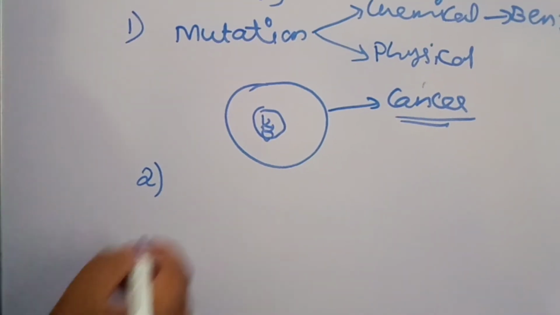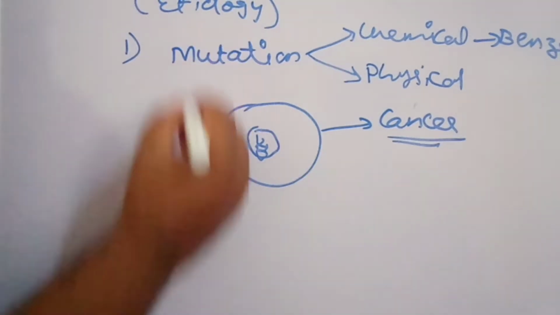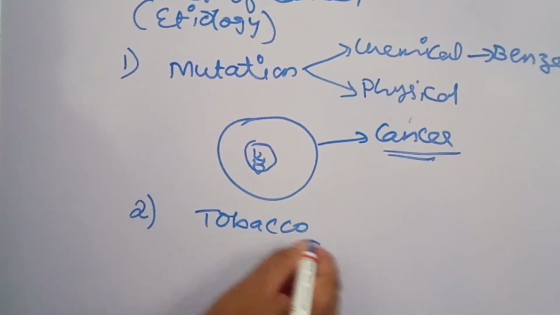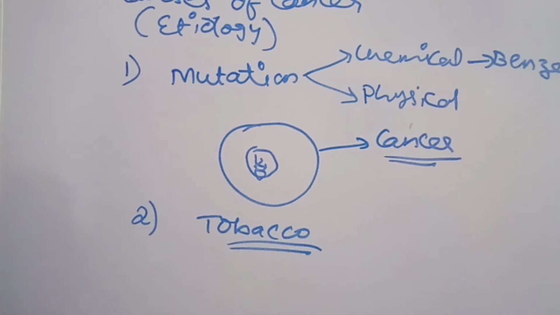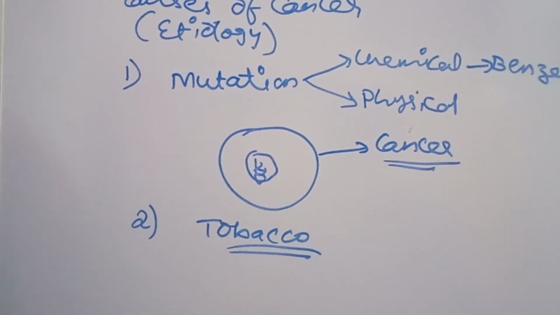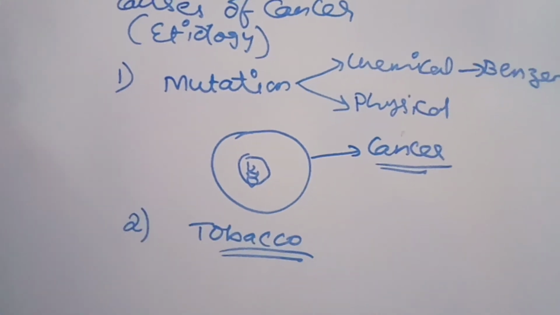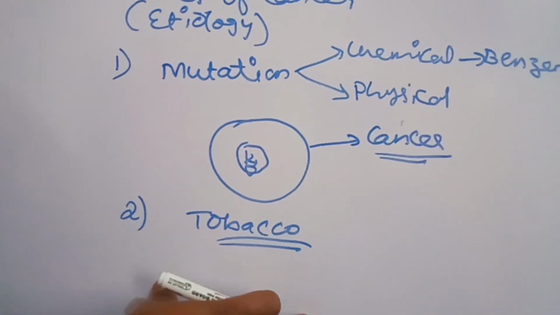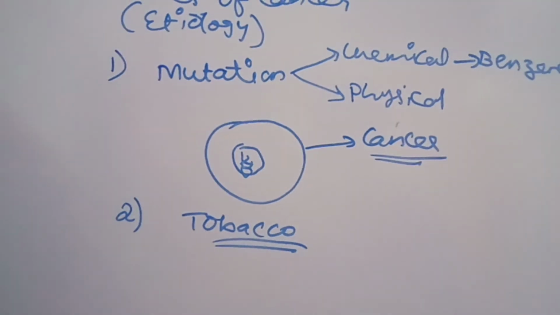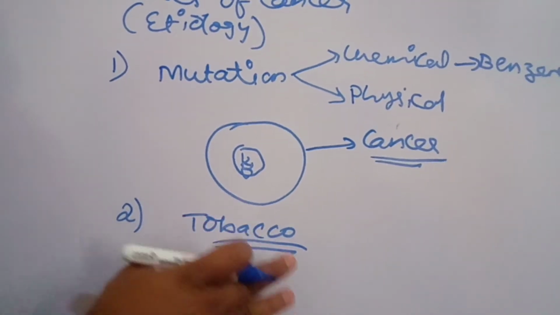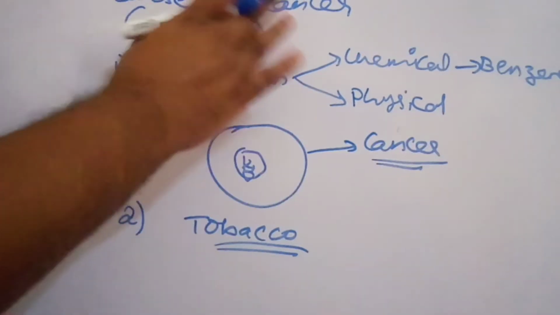The second factor you can consider is tobacco. Tobacco in cigarettes, as well as tobacco and betel nuts, if you take those things, they lead to the development of cancer. So tobacco is another factor that results in cancer.